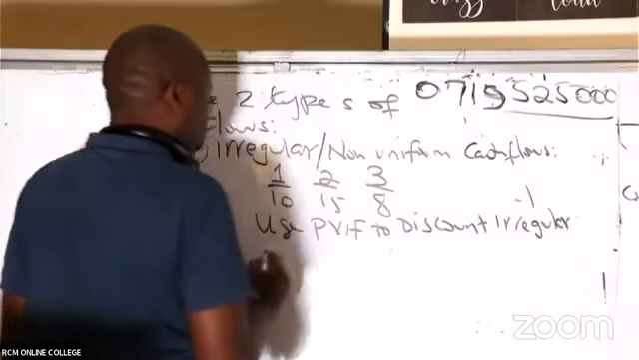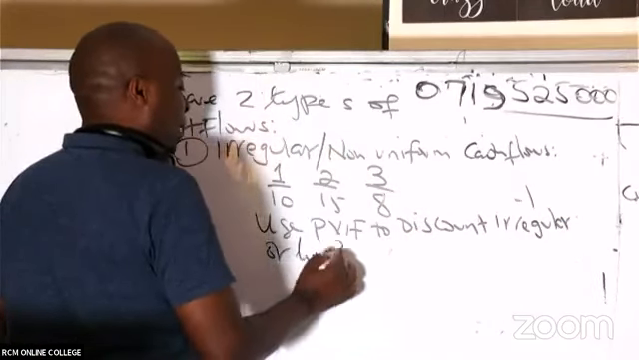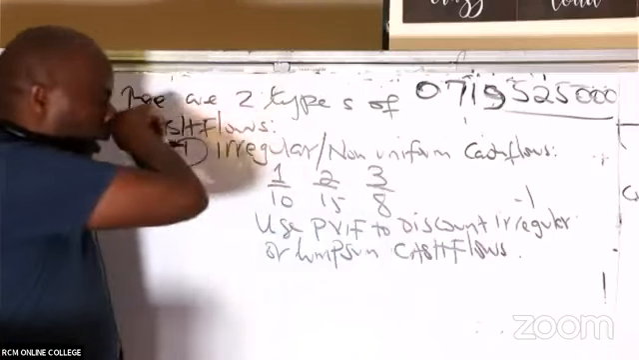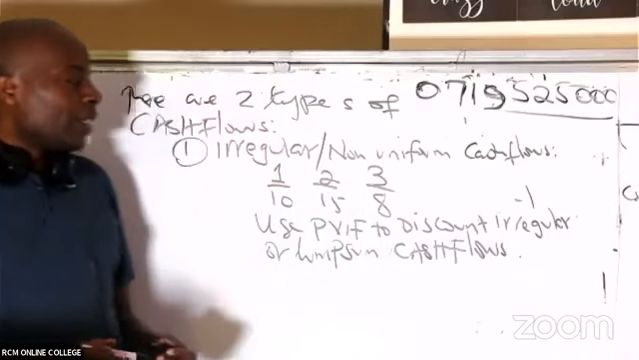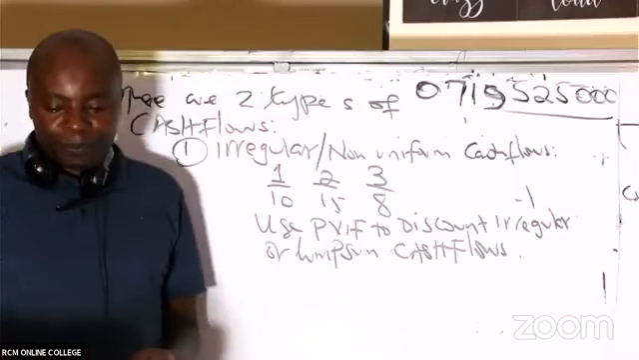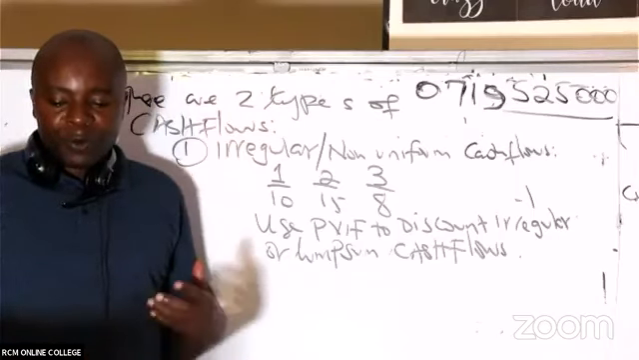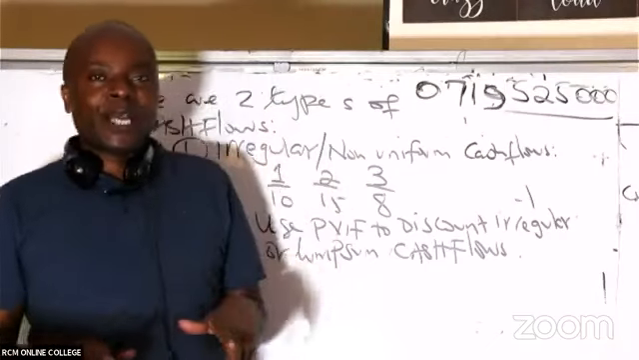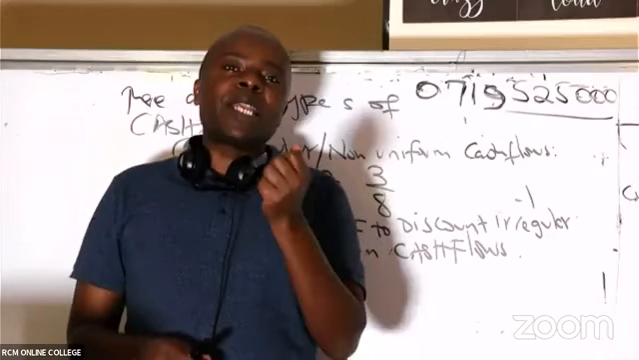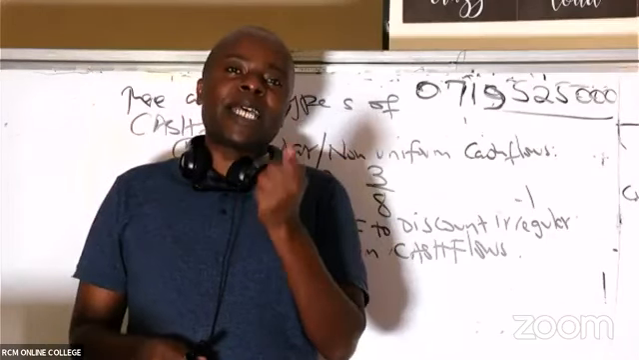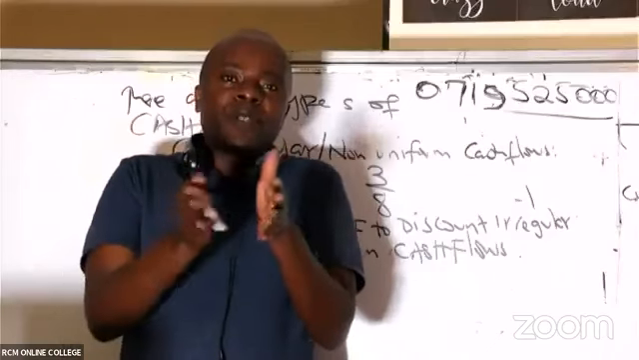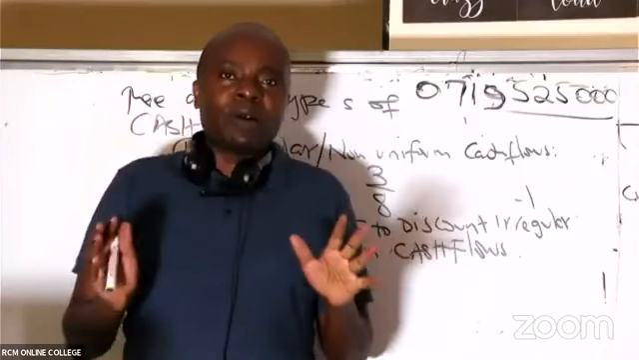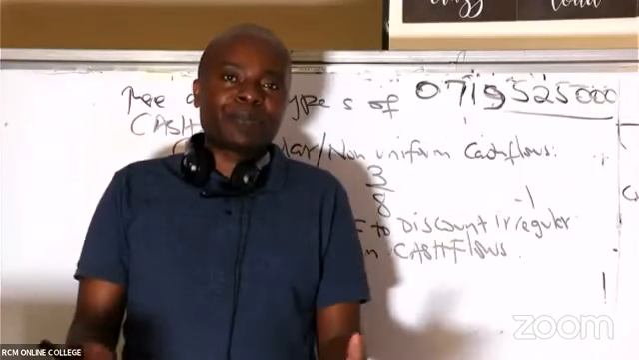Always, irregular or lump sum cash flows, we use PVF to discount. What do you mean by lump sum? A one-off amount. Assuming, for example, today I buy a very good asset, and this asset will give me, say, 10 million, but after 5 years. In between I'm getting 0, but in the fifth year, whatever amount, all of it is released to me at once.